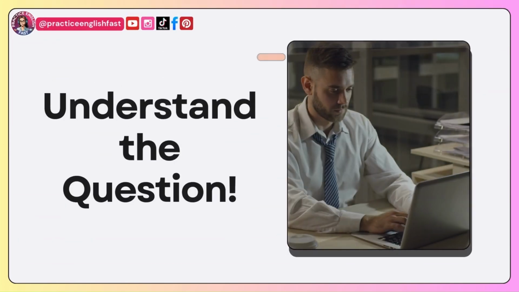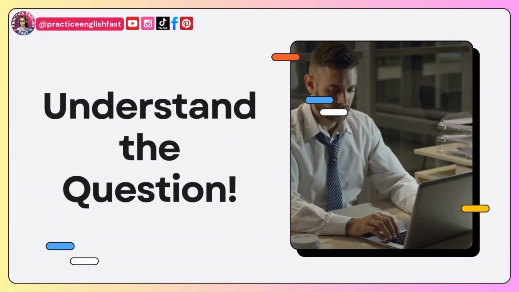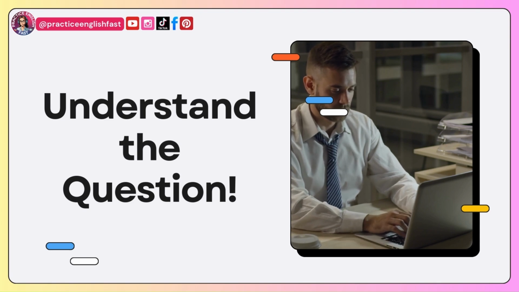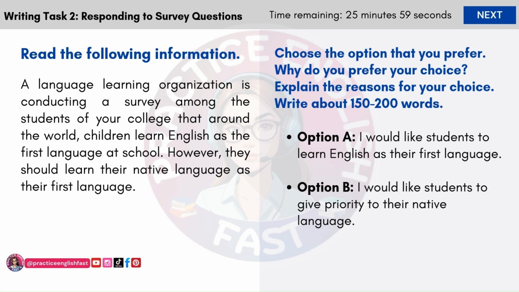First things first, let's understand what Writing Task 2 is all about. You'll be presented with a survey question like this. A language learning organization is conducting a survey among the students of your college that around the world, children learn English as the first language at school. However, they should learn their native language as their first language. You are asked to share your opinion on which one is best as per your opinion.